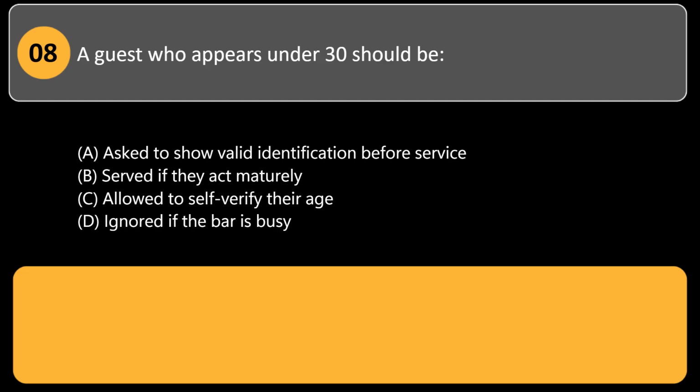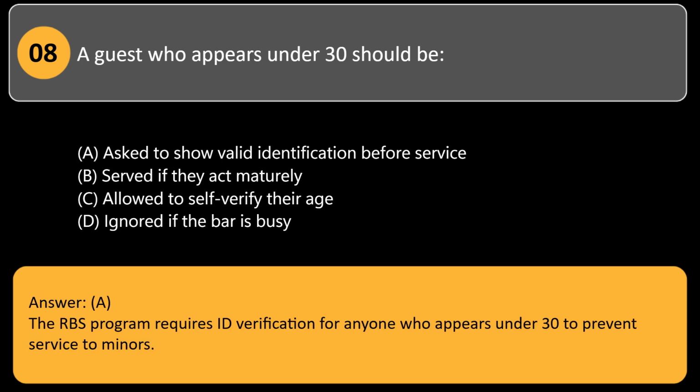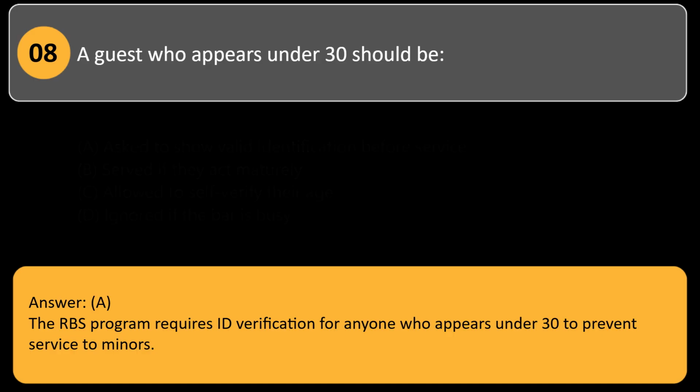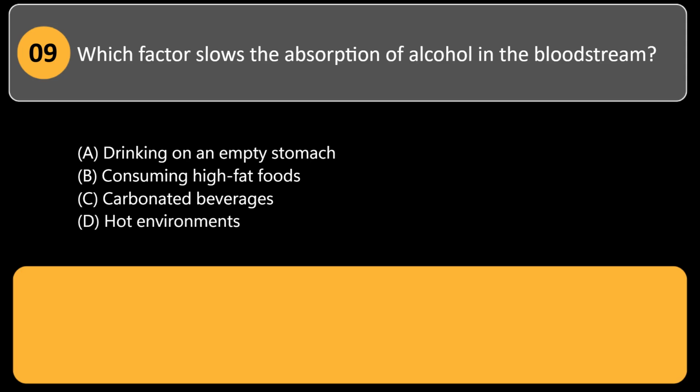B. Served if they act maturely. C. Allowed to self-verify their age. D. Ignored if the bar is busy. Answer: A. The RBS program requires ID verification for anyone who appears under 30 to prevent service to minors. Which factor slows the absorption of alcohol in the bloodstream? A. Drinking on an empty stomach.